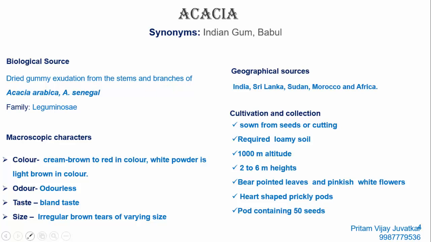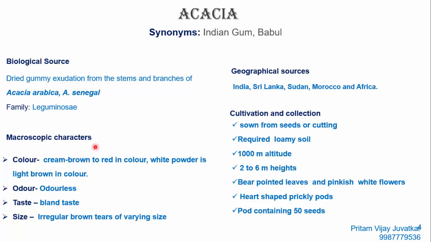Then geographical sources: it is available in ample amount in India, Sri Lanka, Sudan, Morocco, and Africa. Cultivation and collection: seed or cutting is used for propagation or cultivation. Loamy soil is required, at about 1000 meter altitude. The acacia plant normally grows 2 to 6 meter in height, bearing pointed leaves and pinkish white flowers. Heart shaped prickly pods are present, and each pod contains approximately 50 seeds.